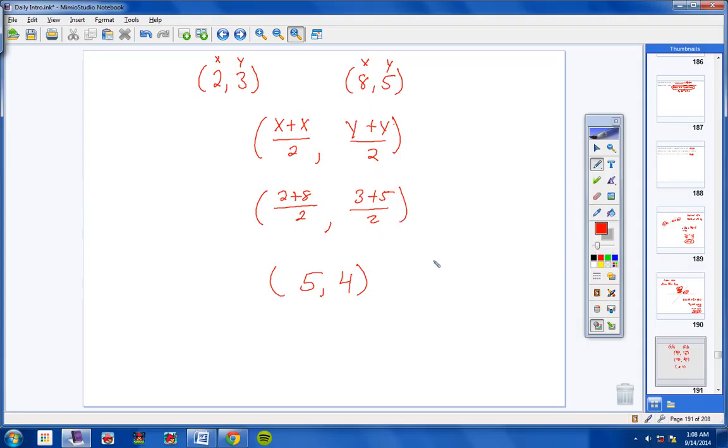So if you were to plot these points, you would see one of them is 2, 3. 1, 2, and over 1, 2, 3. And then over 8, and up 5. And so the midpoint would be over 5 and up 4, which is just about right on the money. There it is, okay? And so this point right here is in the middle of this point and this point here, okay?